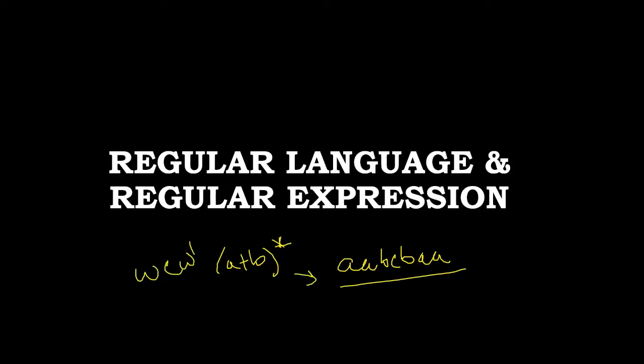I used this example yesterday, a plus b star, and many students asked how did you tell that it is going to be b, c, b, a, and how can you write it like w, c, w, r? This actually comes from the regular language and regular expression part.